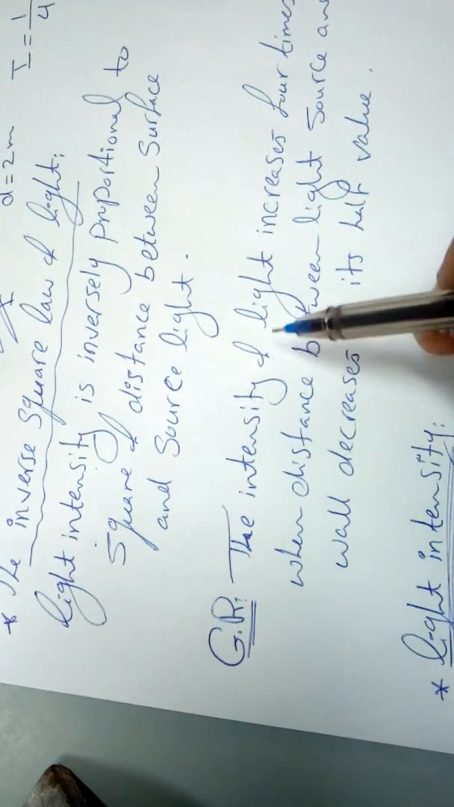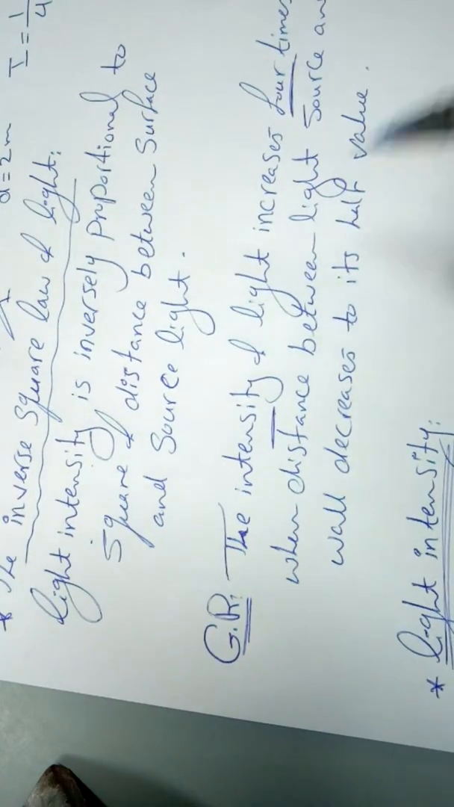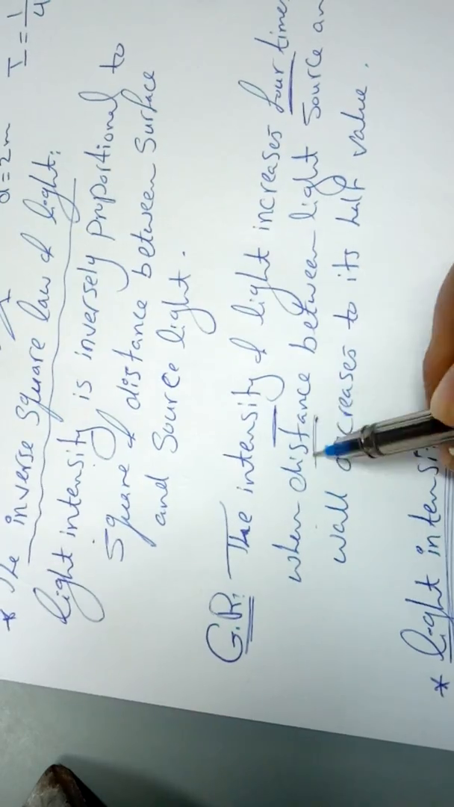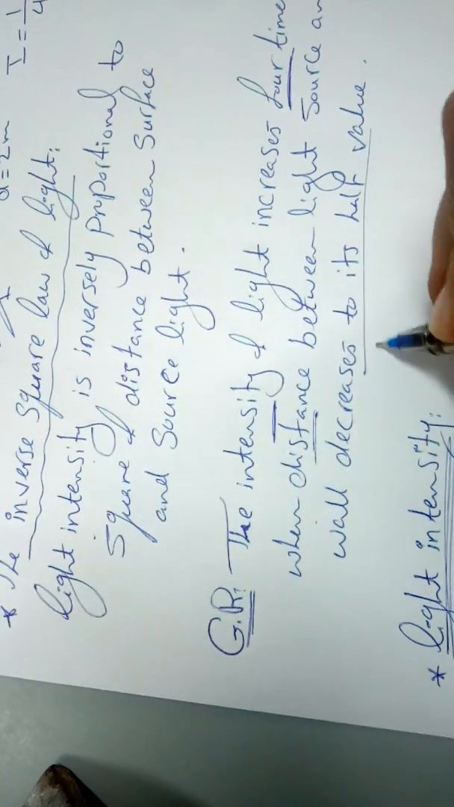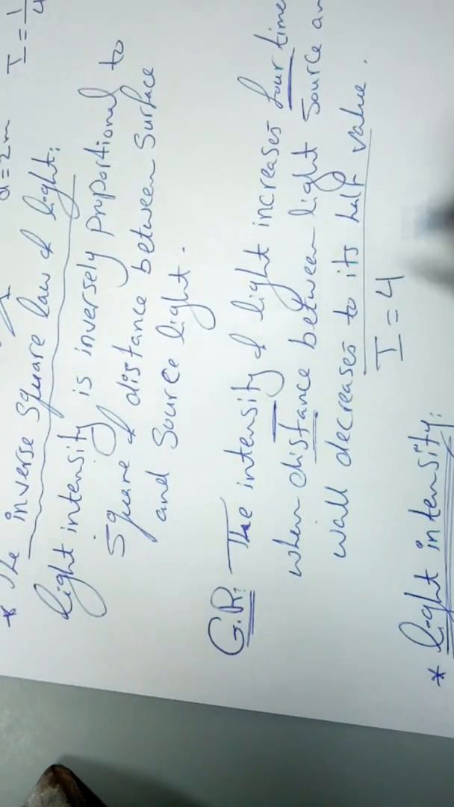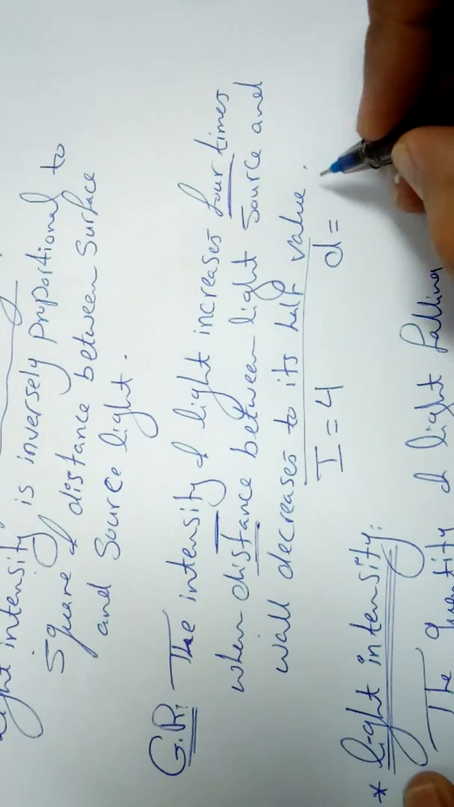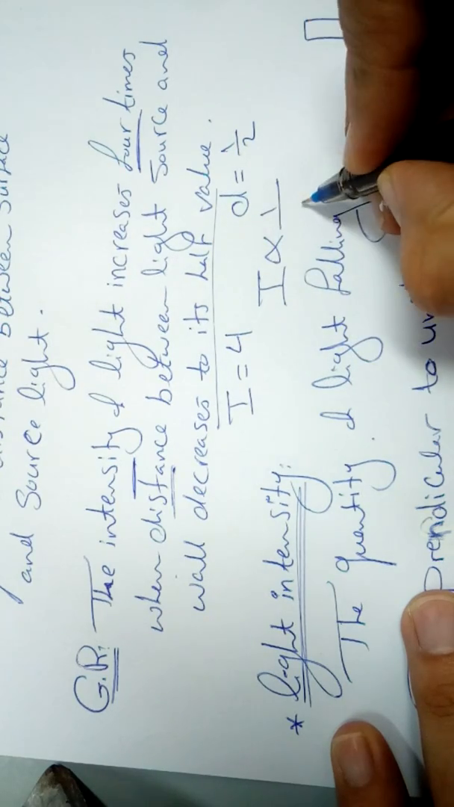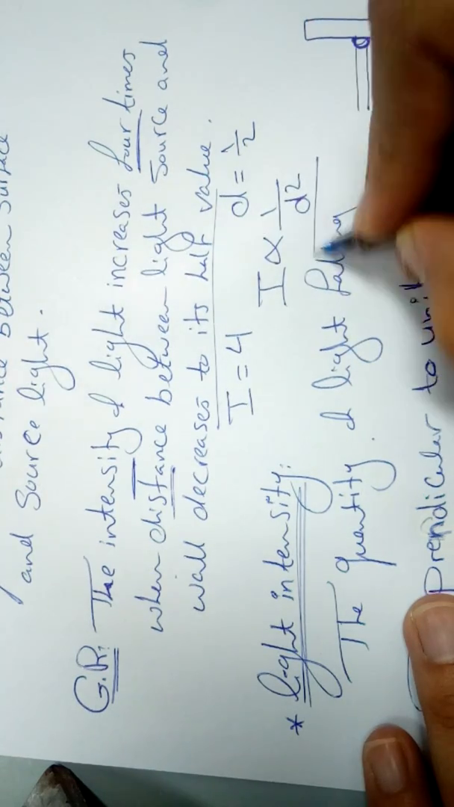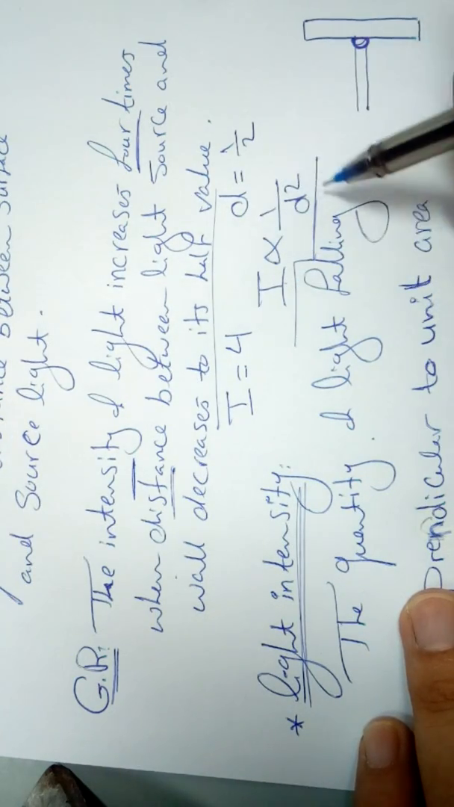The intensity of light increases 4 times when the distance decreases to half. Why? Intensity will increase 4 times when the distance decreases to half, because light intensity is inversely proportional to the square of distance.